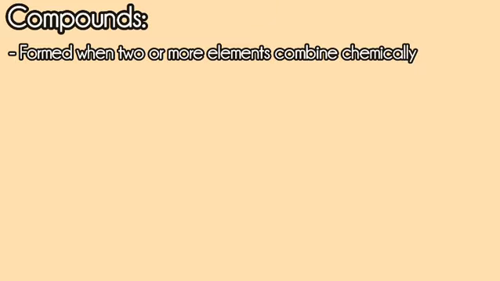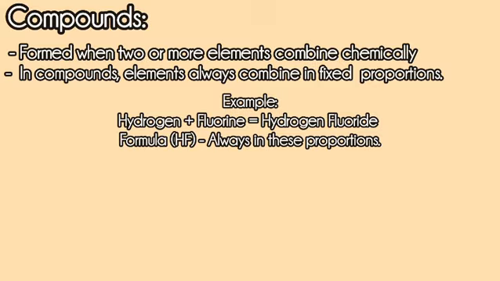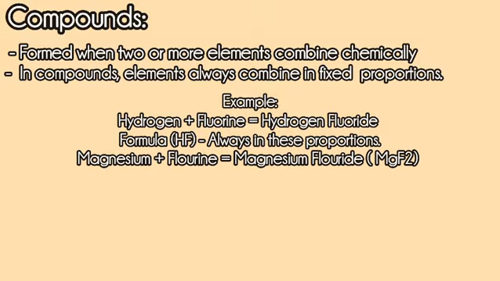Next let's move to compounds. Compounds are formed when two or more elements combine together chemically, and they combine in fixed proportions to form compounds. For example, hydrogen and fluorine always combine to form hydrogen fluoride with formula HF, whereas magnesium and fluorine always combine to form magnesium fluoride with formula MgF2. In this formula MgF2, you can see that magnesium and fluorine have fixed proportions. The elements must combine in these ratios.